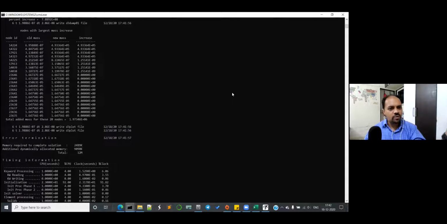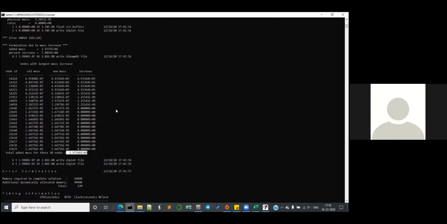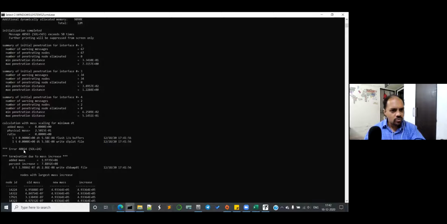Okay, too much of a mass addition. This time it's a little bit less compared to the previous one. Yeah, I know, but it is still a huge amount. So you can actually see the error. 1 second, come down. Error 4004, percentage increase is too high. It's less, but it is still too high. And just go up. So your errors about, can you see this? The warnings are gone. The tied warnings. You don't have that tied contact first of all.